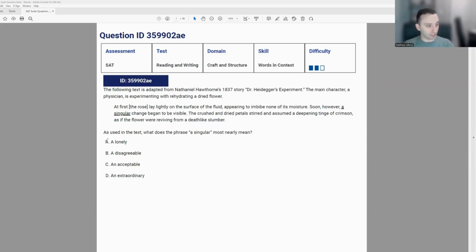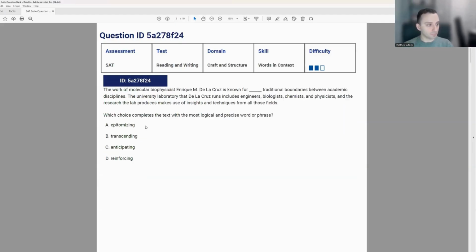So it's not going to be lonely. So we're not saying anything about an emotion or it's lonely or singular, in that sense. It's not disagreeable. It's not going against something that they're saying before. So it's not B. At the same time, I'm not saying it's an acceptable change. They're not approving or disapproving of this change, but they are saying that it's extraordinary, in that it's unique and that it is special. So in this problem, D is the correct answer.